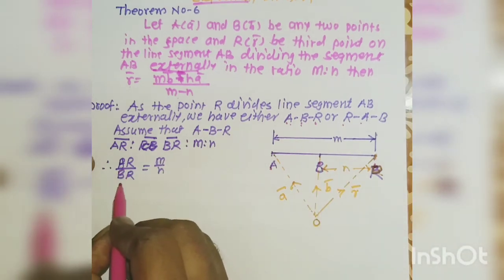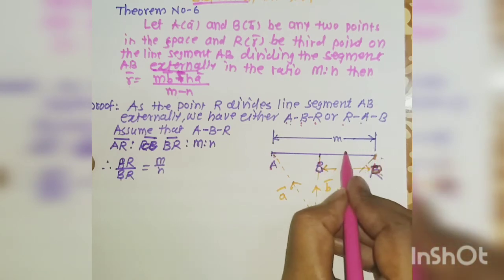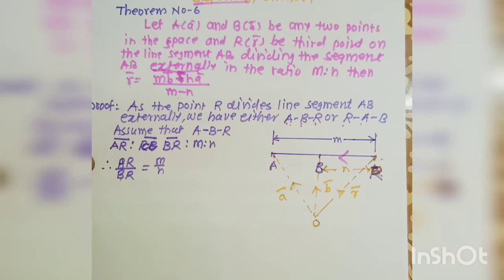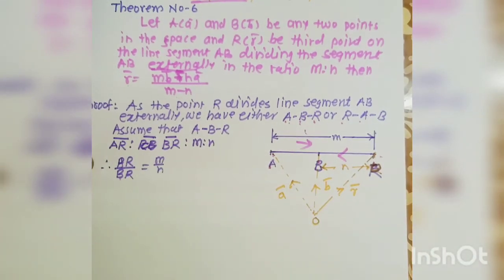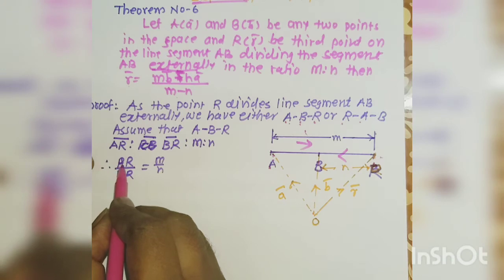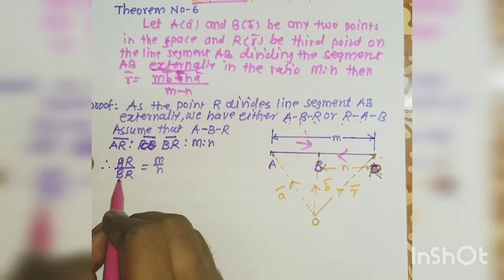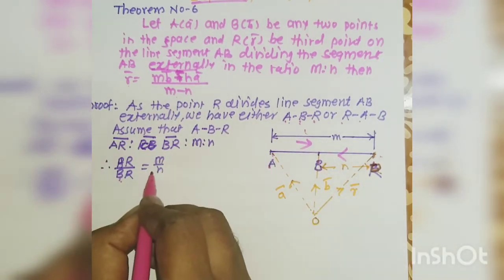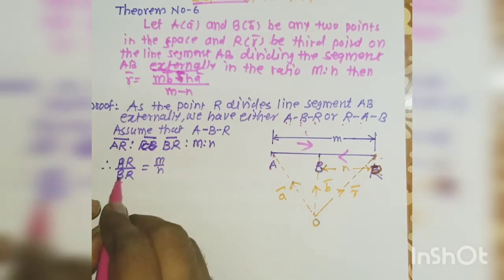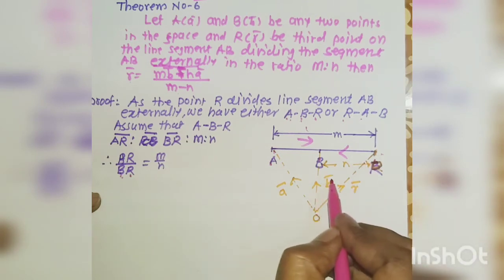Then AR divided by RB. The direction of the vectors is in this way: AR is in this direction and RB is opposite. So we take AR divided by BR, not RB. If we take BR, then the ratio is positive; if we take RB in place of BR, then the ratio is negative.